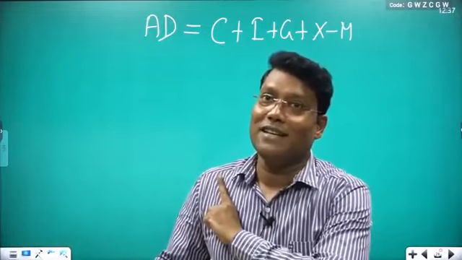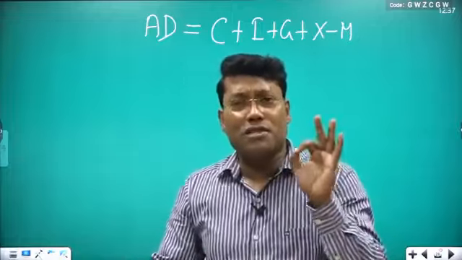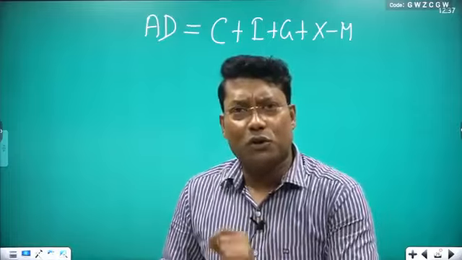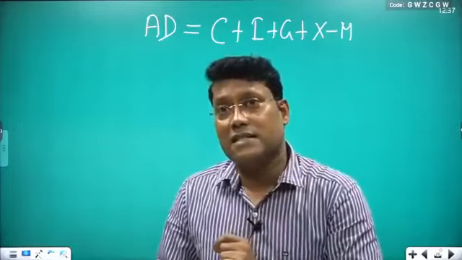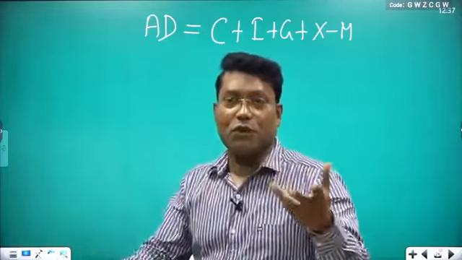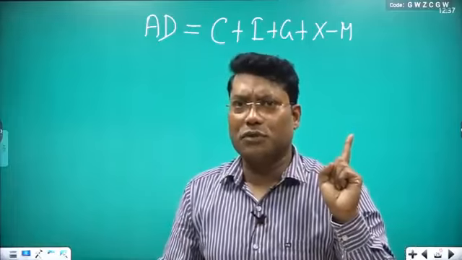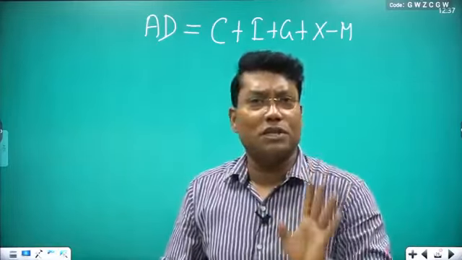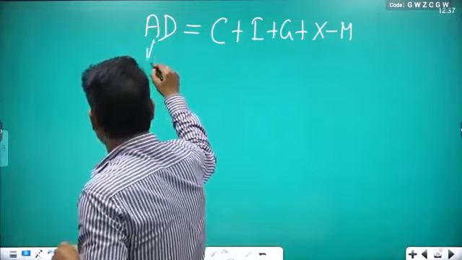So I have written AD. And this equation is really an identity, and it is very important for us, because I am going to explain all your policies and all the economic activities through this identity. Generally we write Y because AD is equal to output, but you write AD equal to this. We are going to use it to explain all the policies.